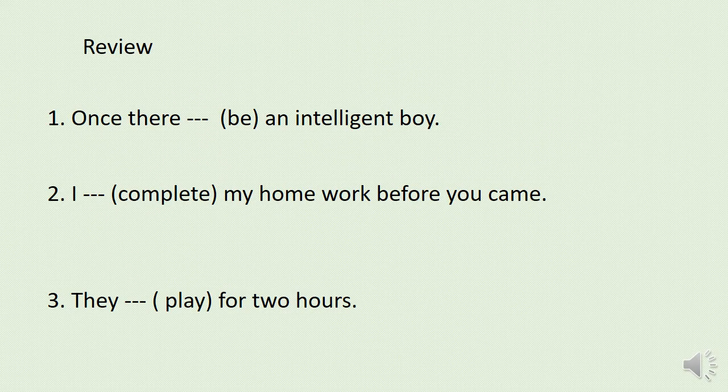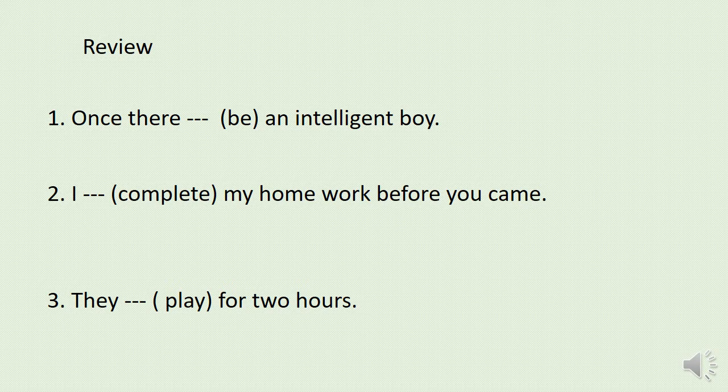Dear girls, in today's class, we have done quite a good number of rules and exercises. And now let's have a review of what we have done till now. For that reason, we have some exercises on our screen. Let's do these exercises. First one: Once there ___ an intelligent boy.